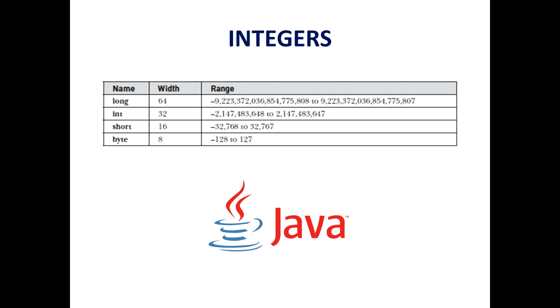Okay, so next is the short. Short is a signed 16-bit type. It has a range from -32,768 to +32,767. It is probably the least used Java type.